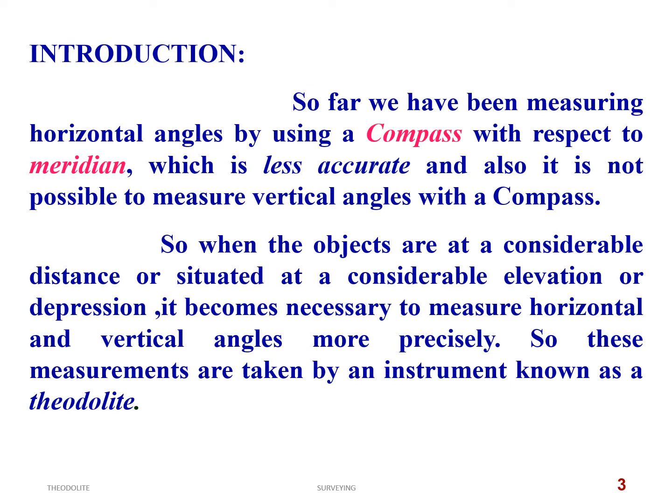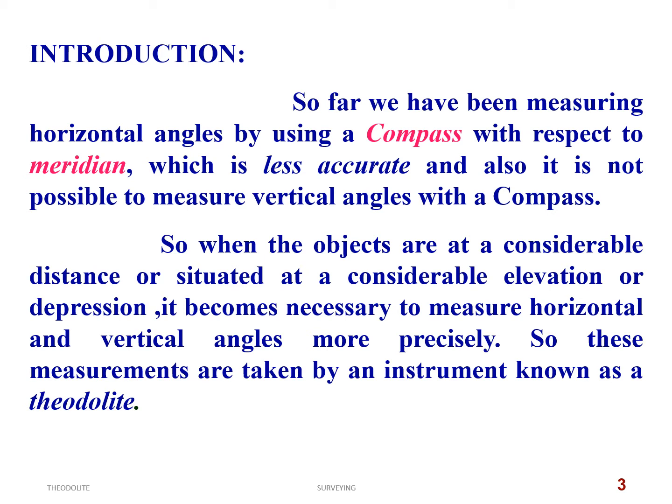So this is the introduction. We have been measuring horizontal angles by using a compass with respect to a magnetic meridian, which is less accurate, in the sense that the least count with the prismatic compass is 30 minutes. And it is also not possible to measure vertical angles with a compass.